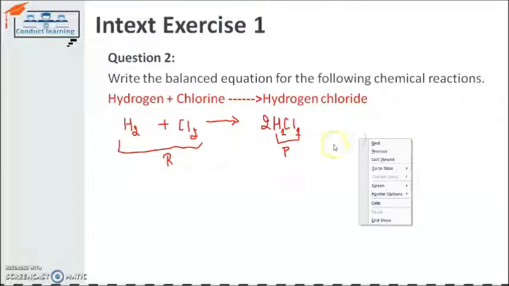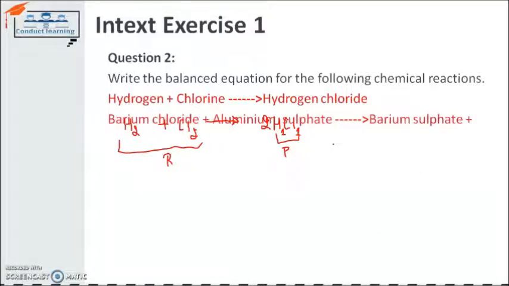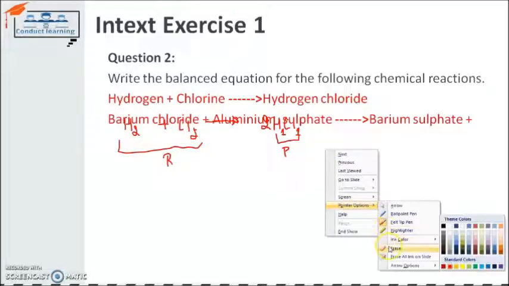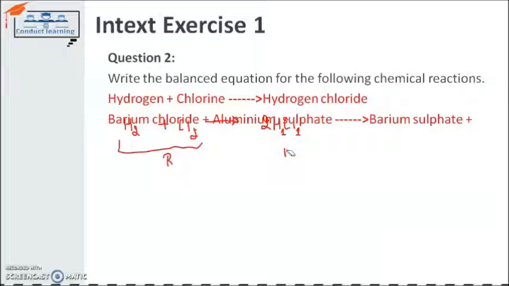If I switch to the next, this is barium chloride and aluminium sulfate. I think I have to rub it first before writing the next equation. I have to rub it so that it is clear in front of you.